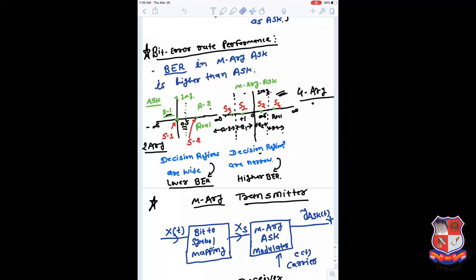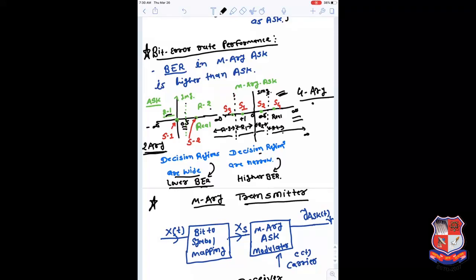Region number 3 will be expanded up to infinity. R2 is from 0 to this point, and R4 may be from this point to plus infinity. So the whole space can be divided into 4 parts. In the earlier case it was divided into only 2 parts. So the regions were very wide, and because the decision regions are very wide, it suffers from a lower bit error rate.